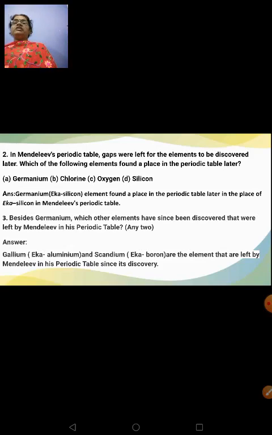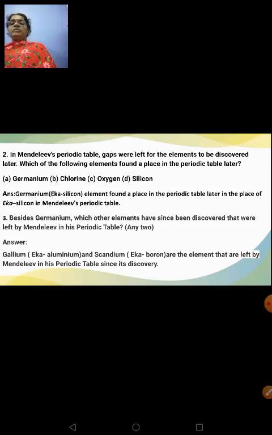The vertical columns are known as groups and the horizontal rows are known as periods. Next question. In Mendeleev's periodic table, gaps were left for the elements to be discovered later. Which of the following elements found a place in the periodic table later? Options are given: germanium, chlorine, oxygen, silicon. Germanium. This germanium was known by the name Eka silicon. So this germanium found a place in the periodic table later in the place of Eka silicon in Mendeleev's periodic table. During that time only, even Eka boron and Eka aluminium were left.